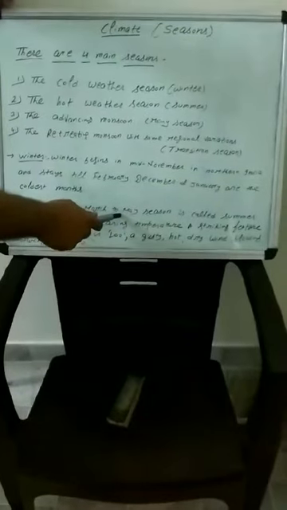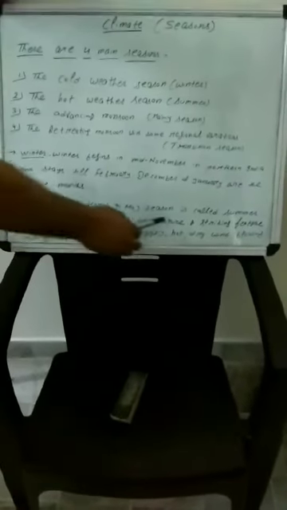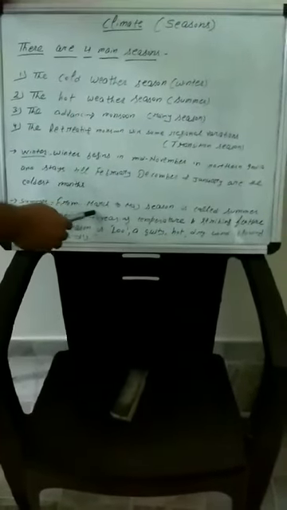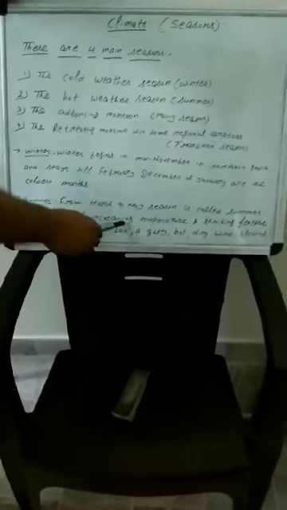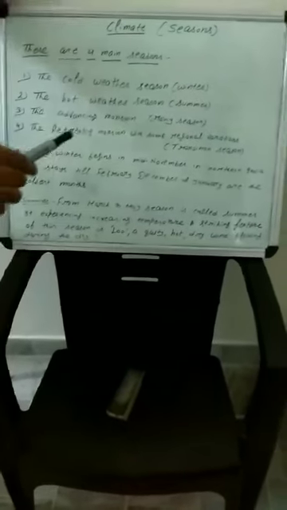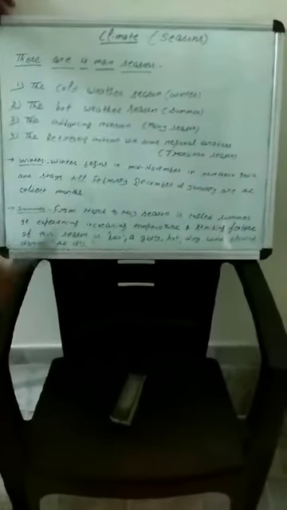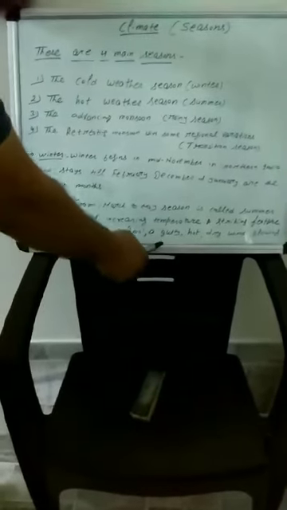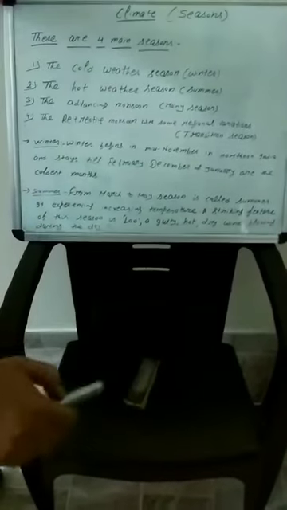After that we have the summer season from March to May. These three months are called the summer season. It experiences rapidly rising temperature. A striking feature of this season is Lu. This is a local word used in northern India for a gusty, hot and dry wind.